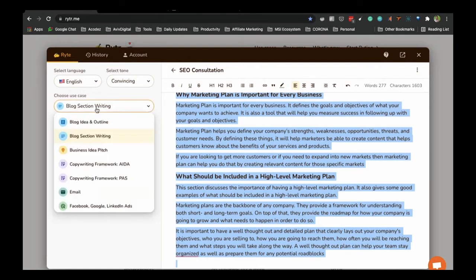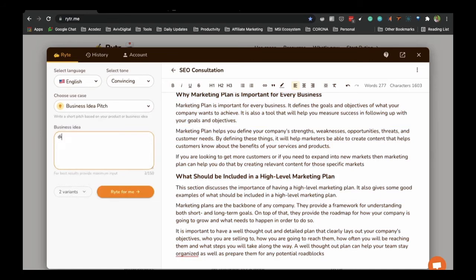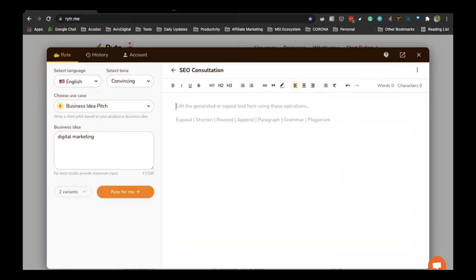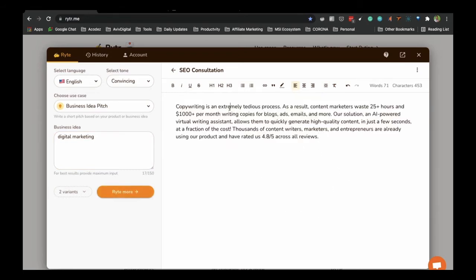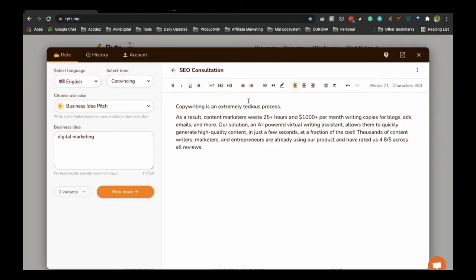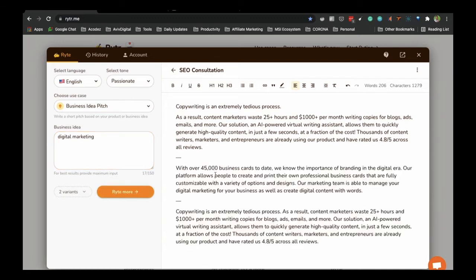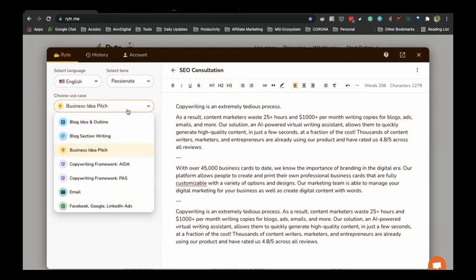So that's the blog writing. Blog writing, I need a blog section writing, blog idea, then business idea pitch. You just wanted to pitch some business idea, digital marketing, and you just remove this and write it, and you can edit all those sections. You can do it here, if you want to extremely edit and add something, all those sections you can maintain here itself. And you have tones, what kind of tone you want to write. If you like thoughtful, you can choose passionate content and create, and you will see that based on the passionate tone it will give you ideas. So that's the business idea pitch you get.